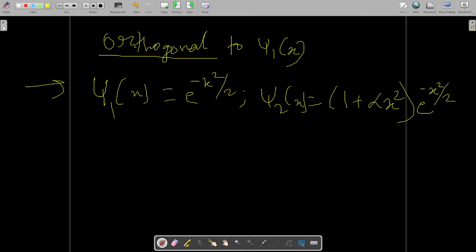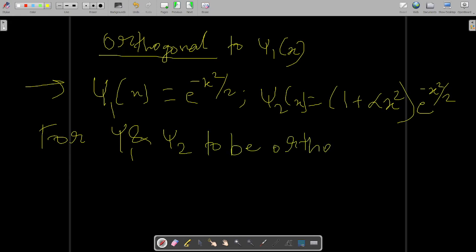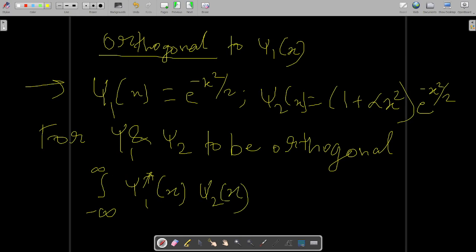So for psi 1 and psi 2 to be orthogonal, we have the condition: integral from minus infinity to infinity of psi 1 star x, psi 2 only, dx is equal to 0.